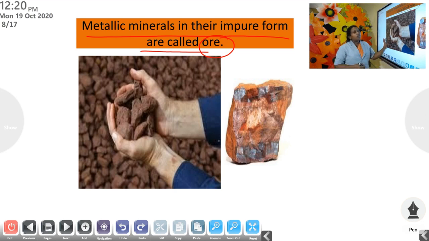Here you can see the ore of iron. When we take the soil which contains iron, it will be like this. This rock piece contains iron, but we can't use the iron like this, because this is the ore. Then we have to process it and convert it into metal, and only then will we be able to use it for making different things.